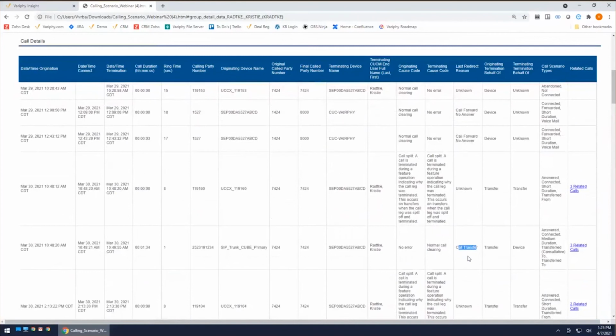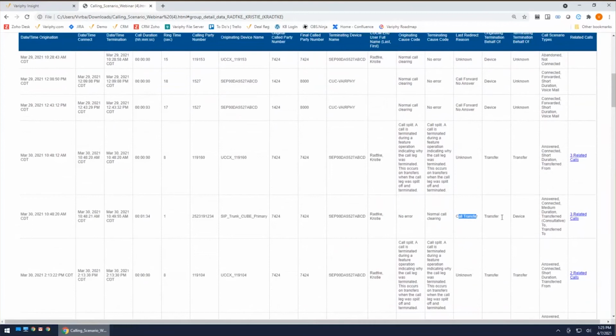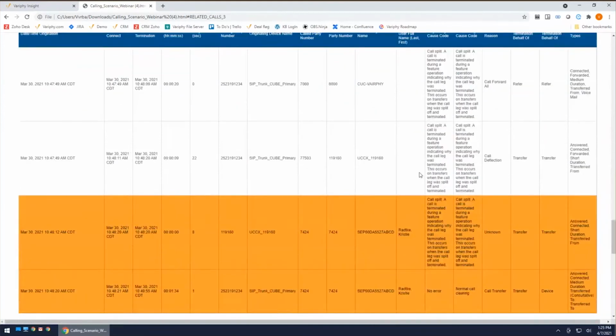What's the difference? How do we know what a consultative transfer is? A consultative transfer is a transfer where there is some type of consult record. Basically, what I clicked on was the cradle to grave here. When we have a consultative transfer, we actually receive a leg of call that indicates that there was a connection between the transferring party and the transferred party. Looking at this scenario, a call comes in and goes to my contact center.